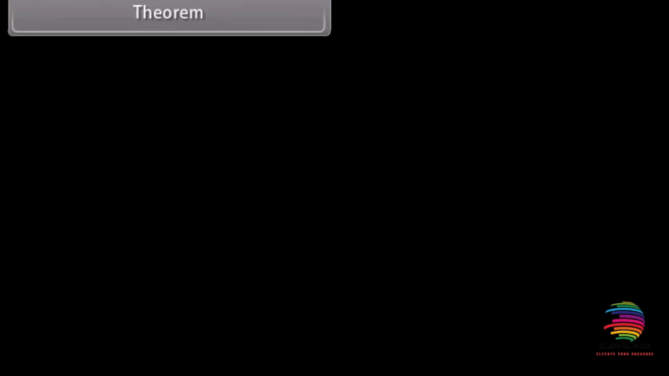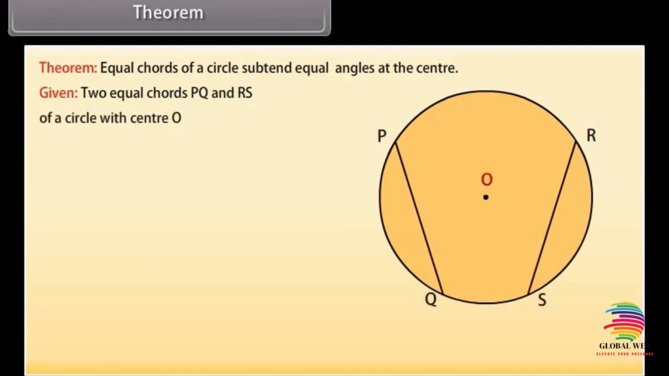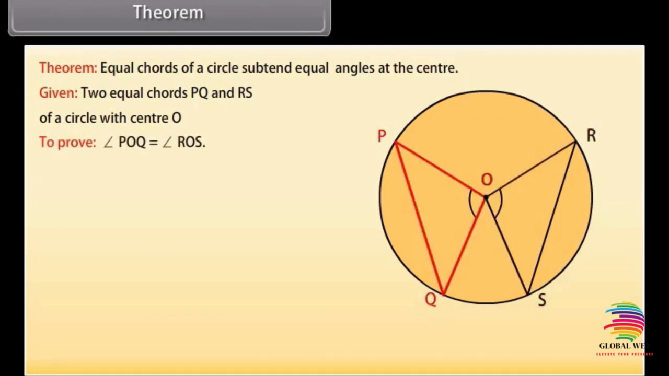Theorem. Let us prove this theorem. Given two equal chords PQ and RS of a circle with center O. To prove: angle POQ is equal to angle ROS.